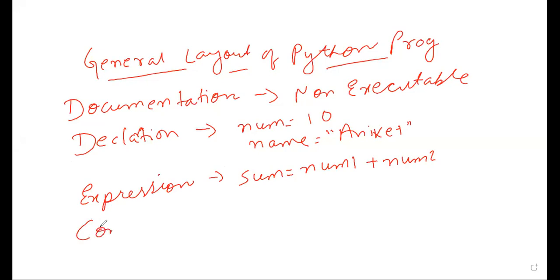Then a few commands. Expressions and commands are used interchangeably. In commands, I will write print sum. This is known as a command. So these are the four sections that a general Python program contains.